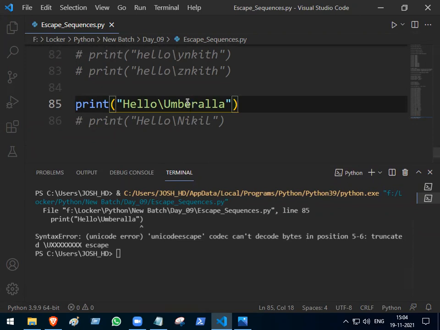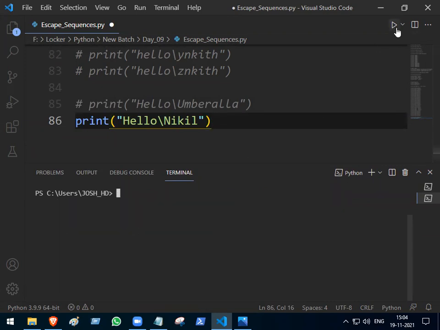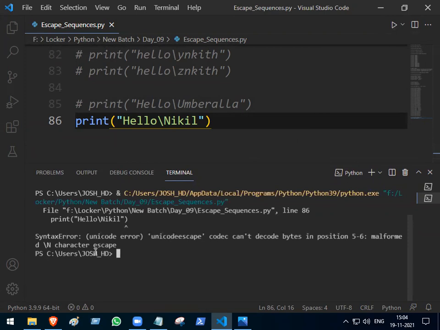But if I want to print it, how? Double slash. What about capital N? Can I use it? No. I want to print hello backslash nickel. Not possible. This also will give me a syntax error, Unicode error. The rest of the capital letters work. Only capital U and capital N do not work. Fine.